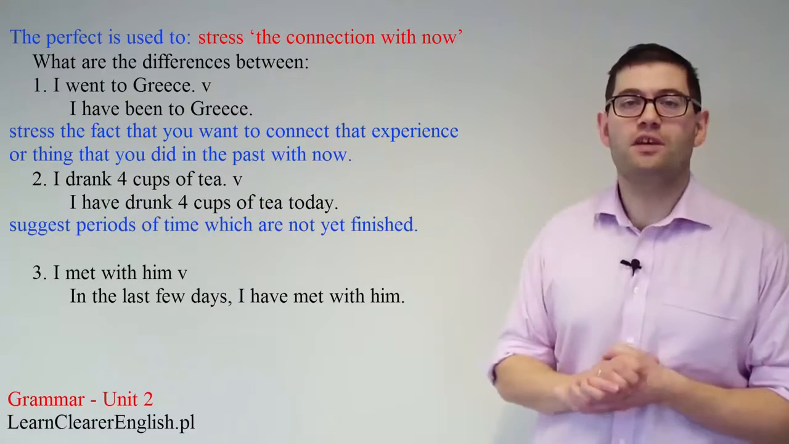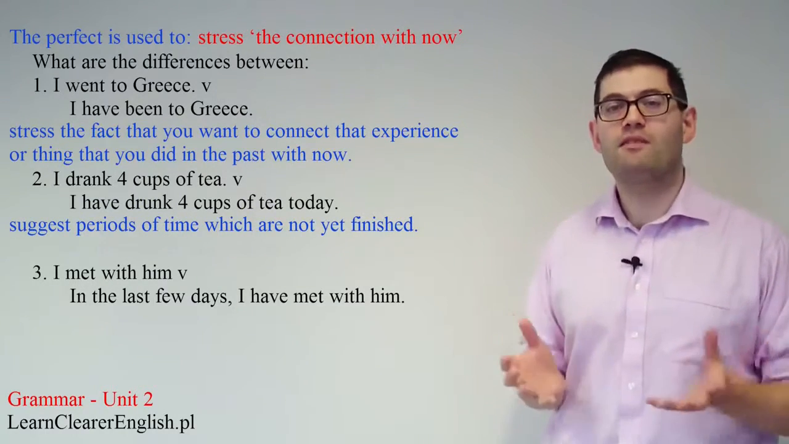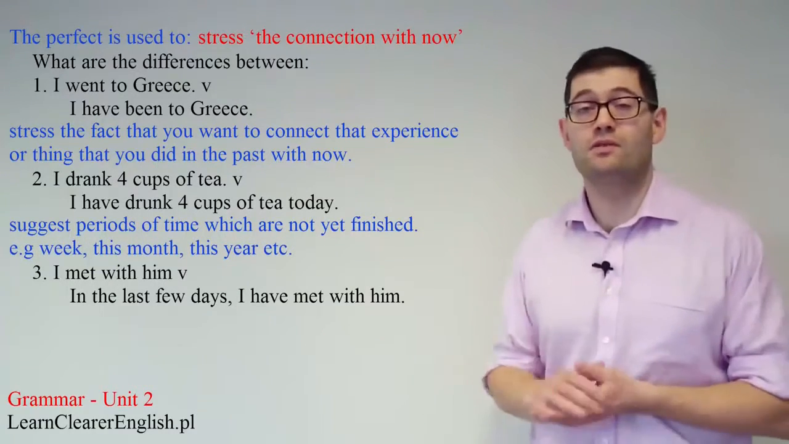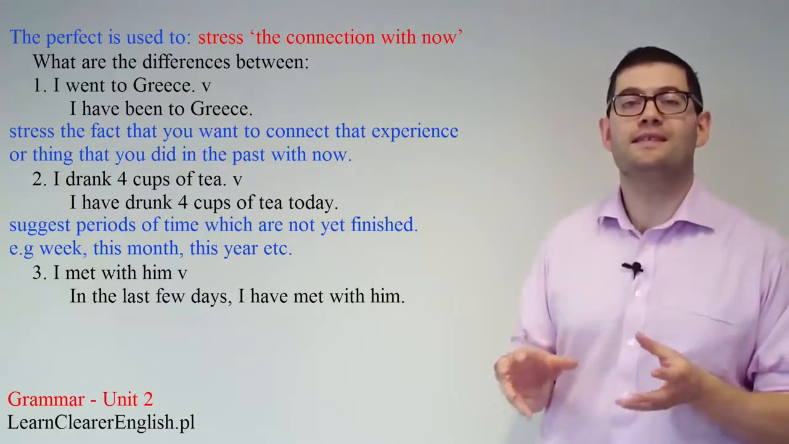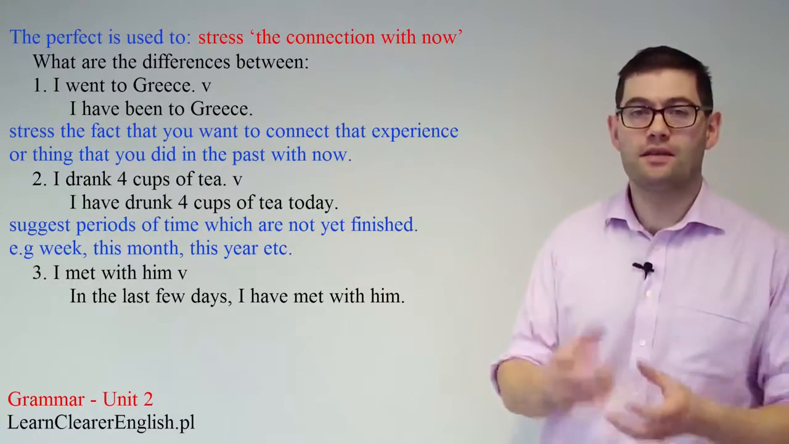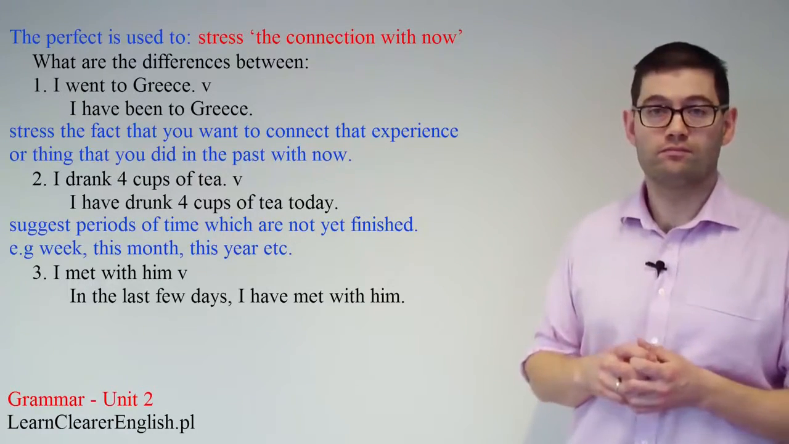Here, we are using the perfect to suggest periods of time which are not yet finished. These periods of time could also be this week, or this month, this year, and so on. Please note that there still is that connection with now. The activities in the past, drinking the 4 cups of tea, all relate to now.